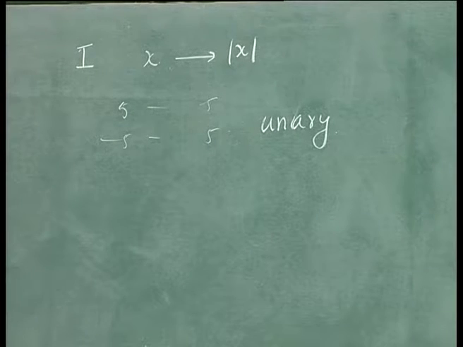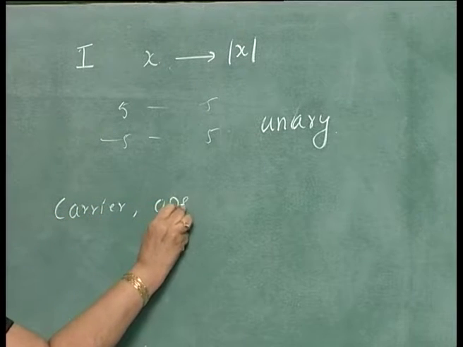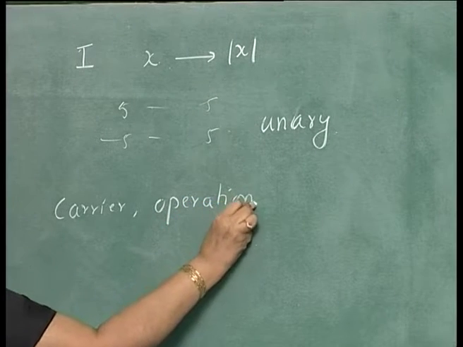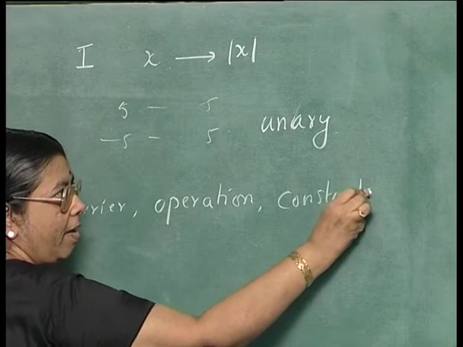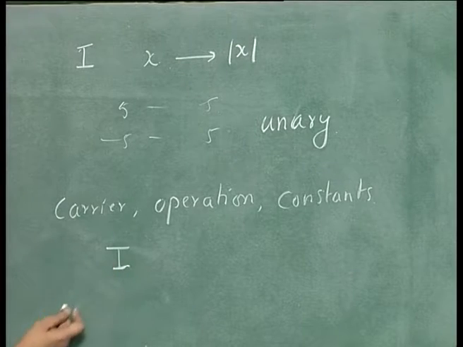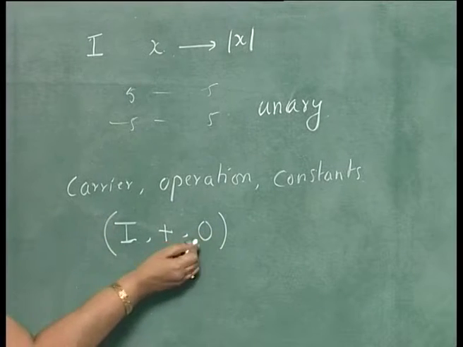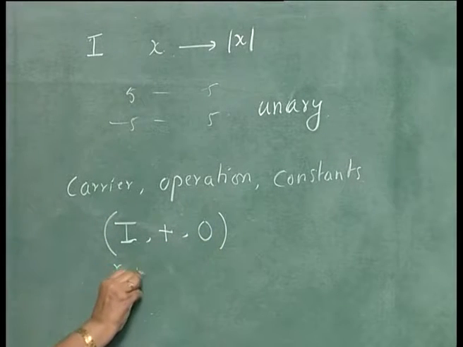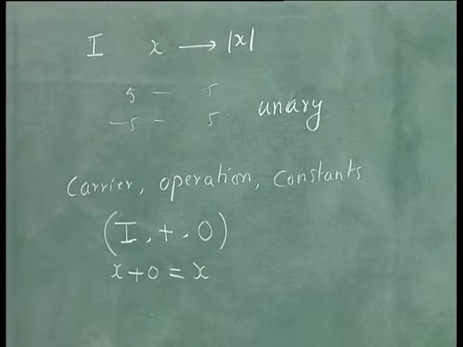So, in an algebra, first you have to specify the carrier, then the operations, then there are certain things called the constants of the algebra. For example, take I, the set of integers, the binary operation plus, and take 0 as the constant. You know that for any x, if you add 0, you only get x. This 0 has a particular property: when you add it to any number, you get the same number. That is called an identity element of the algebra.